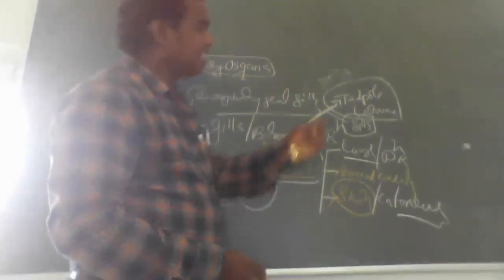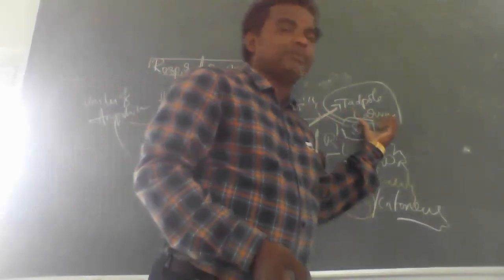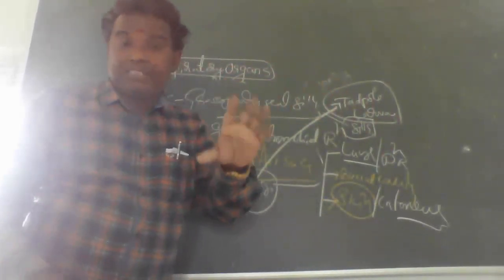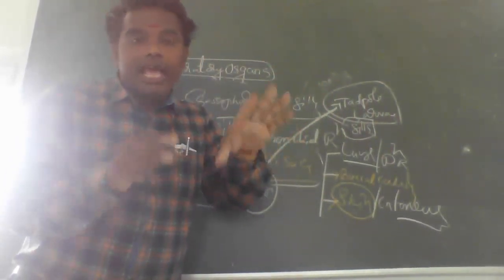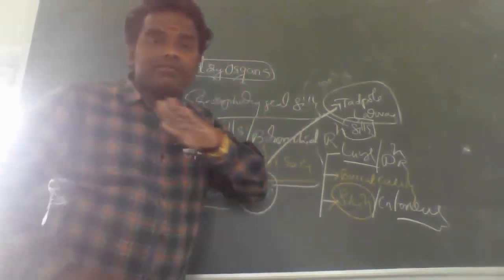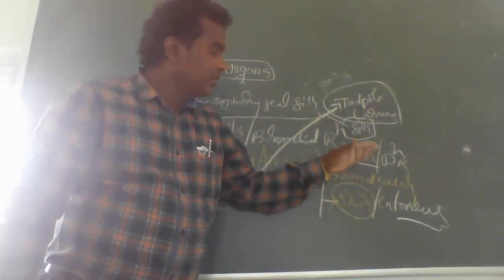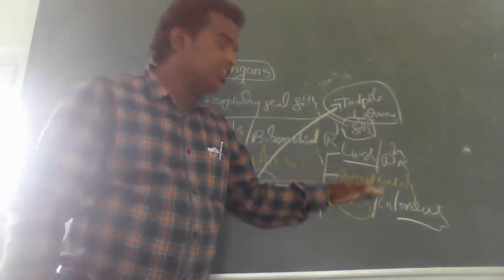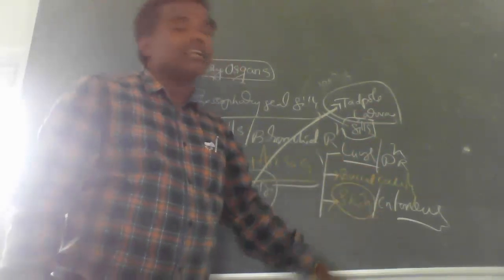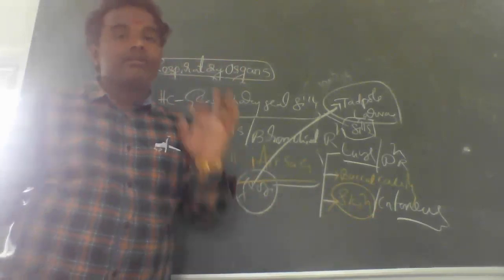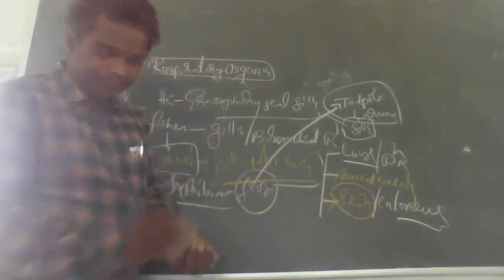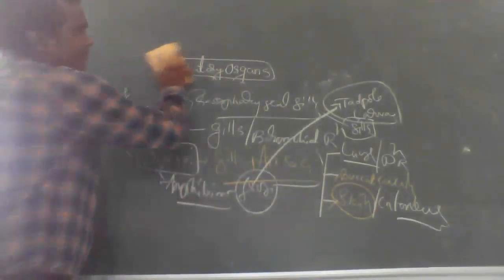But in the adult, pulmonary respiration, buccal cavity respiration, and cutaneous respiration take place. Very, very important.